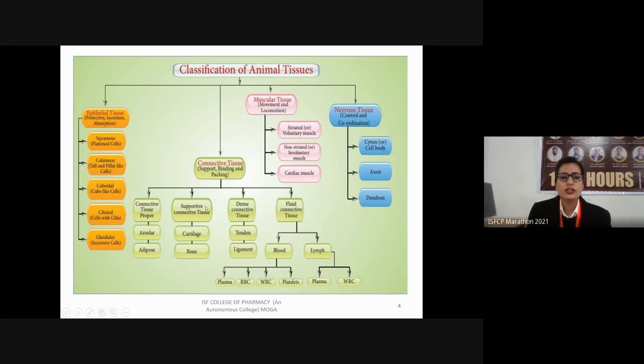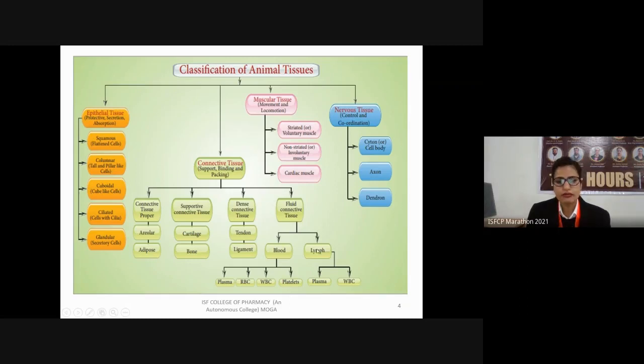The supporting connective tissue includes the cartilage and the bone. Dense connective tissue includes tendons and ligaments. And fluid connective tissue includes the blood and the lymph.